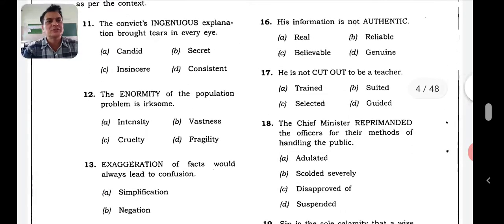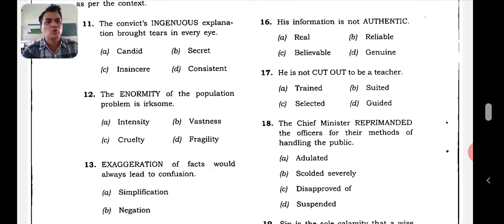His information is not authentic. Not so genuine and real. Both these words are quite coming closer. Real would be more appropriate here. His information is not so real. When you think about genuine diamond, okay, fine. So you can take up contextual meaning when you are confused with real and genuine, because both are the synonymous words. Then you think about the context, and contextually real would be a better option.